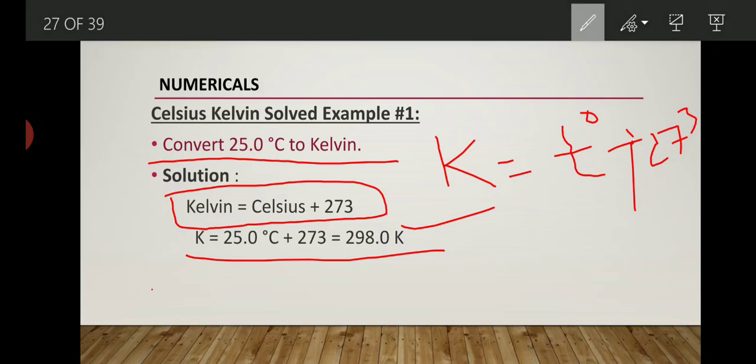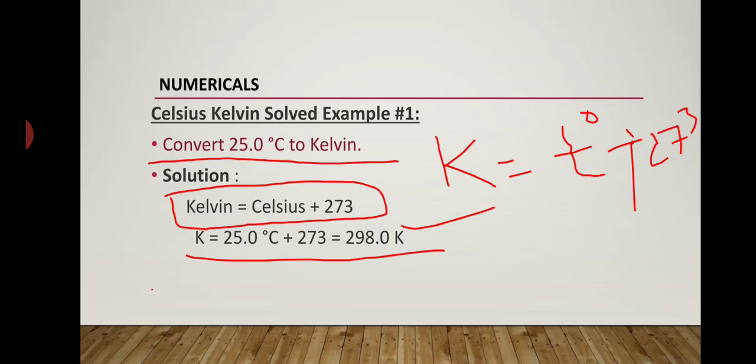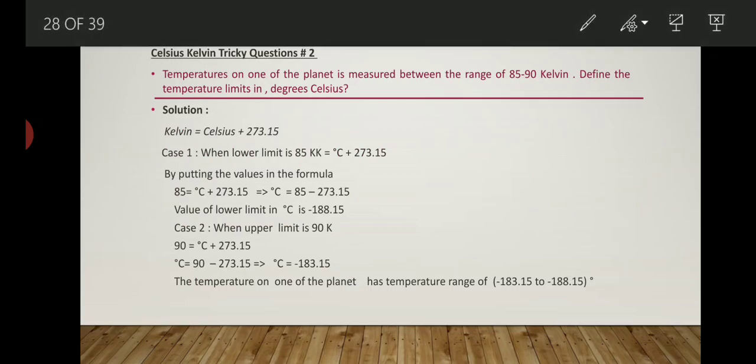Now let's understand more examples. Our second question is a Celsius to Kelvin tricky question. Sometimes in examinations, in home examinations, we see some tricky questions. So let's see what kind of tricky question we can get. The question is: the temperature on one of the planets is measured in the range of 85 to 90 Kelvin. Means there is one planet where the temperature ranges between 85 to 90 Kelvin.